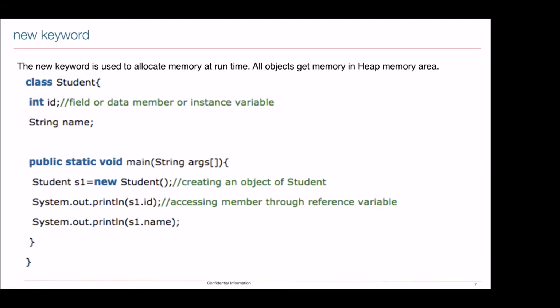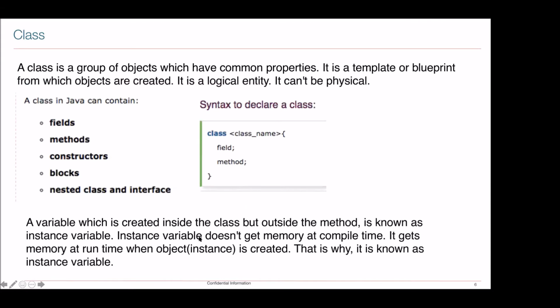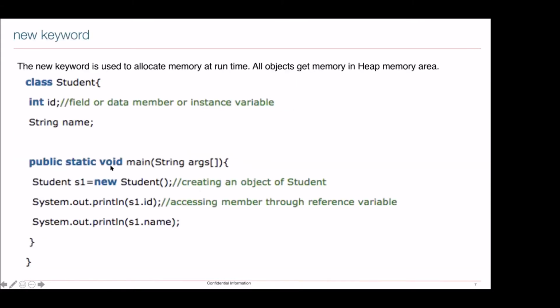In the last slide, we saw that an instance variable gets memory only at runtime. And when we talk about new, again we are talking about runtime memory allocation. In your projects also, you might have faced performance issues, and you would have a different team for load and performance testing. So memory is going to play an important role in our programming, and every time we should be very conscious about what to use and what not to.